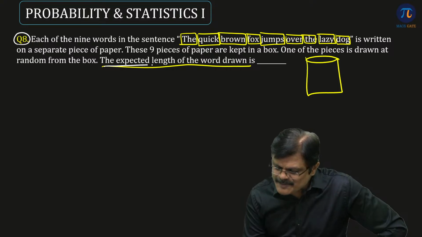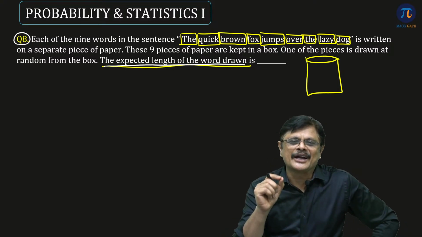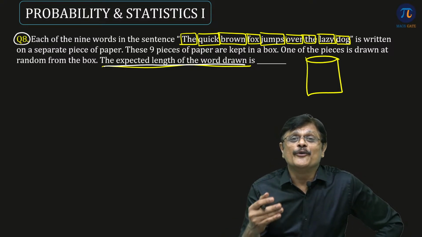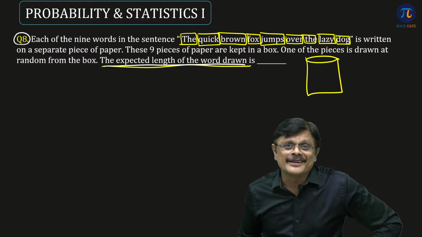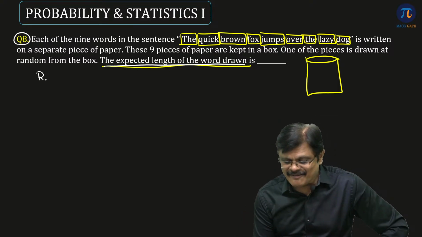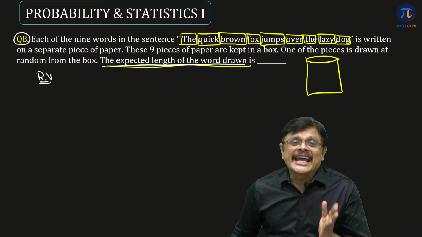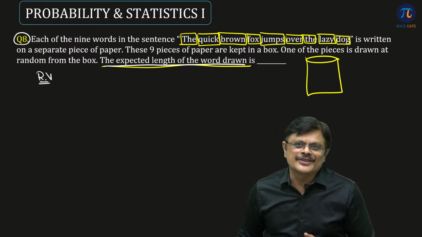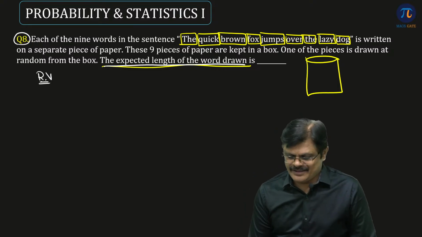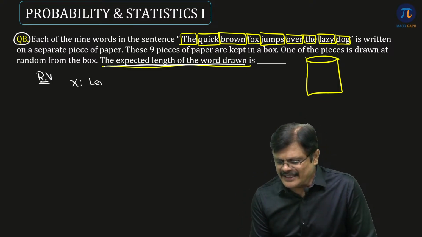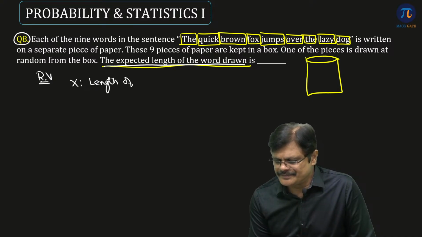See, when you ask this particular question, immediately from this you understand it is the expected value of a random variable. So first question is, what is the random variable? Expected length of the word. So random variable is the length of the word.